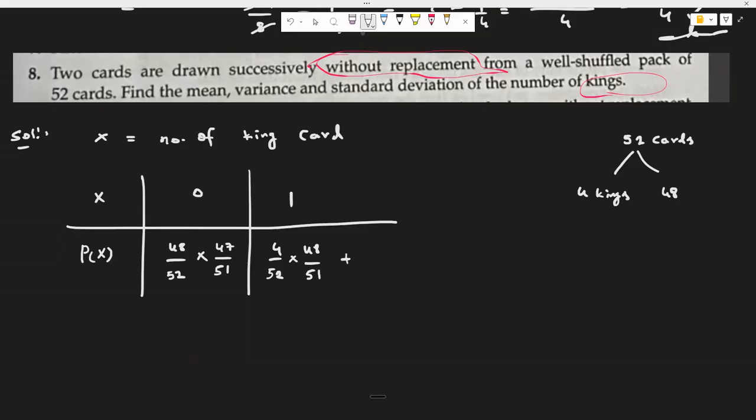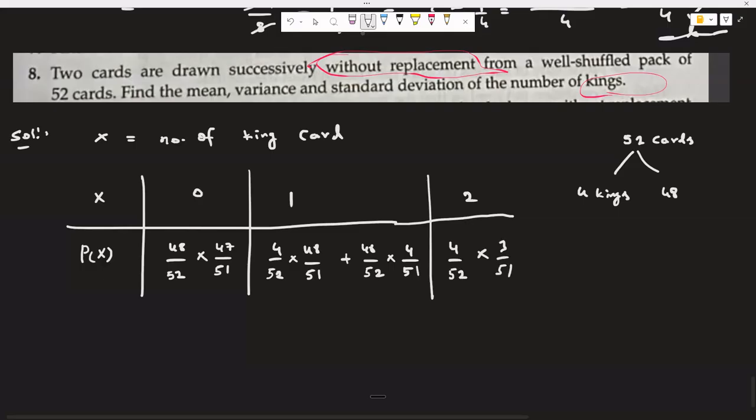And we will also perform the same thing by selecting the first card as another card, which has probability 48 by 52, multiplied by, because the process is not yet completed, the second card as a king card out of 51, because it is without replacement. Next, the last case was drawing 2 king cards. So 4 by 52 and 3 by 51.